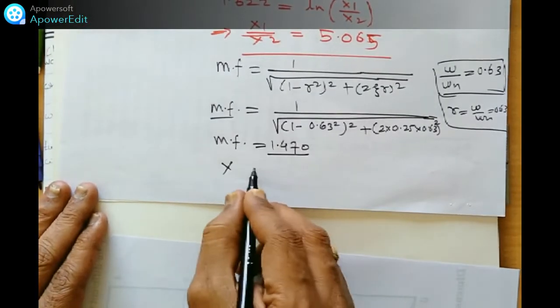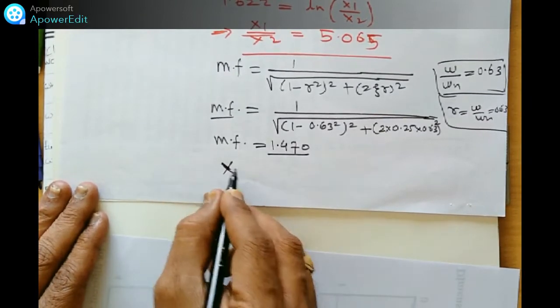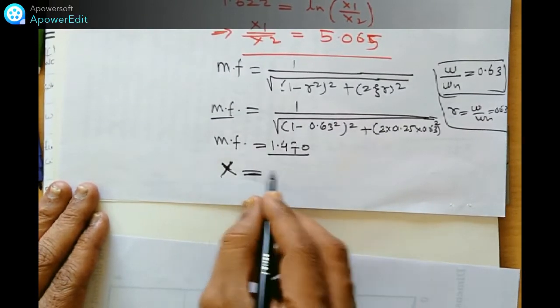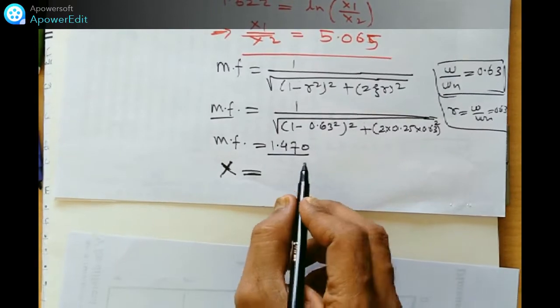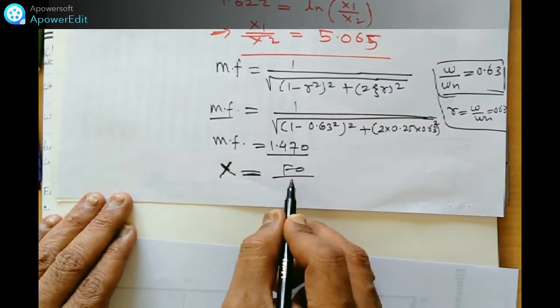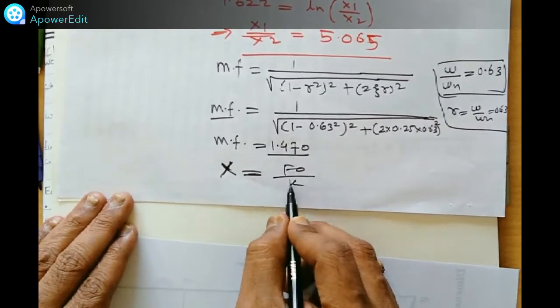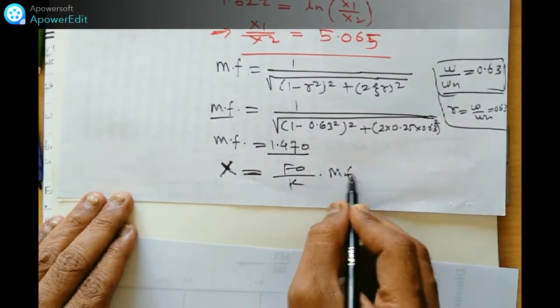Next, to find out the amplitude for this type of problem, X is equal to FO by K into MF, magnification factor.